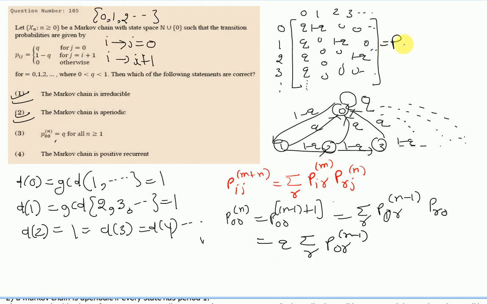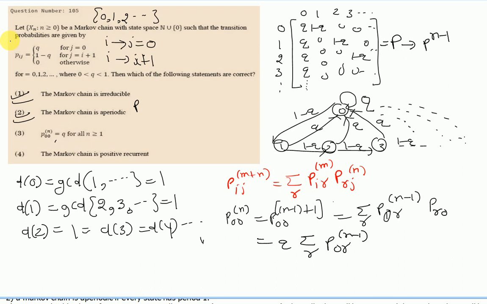If we do P raised to the power n-1, meaning if you multiply matrix P n-1 times, then this summation of P0r(n-1) will be the sum of a row. You can easily see, put values of r. This r starts from 0 to infinity: 0, 1, 2 and so on.